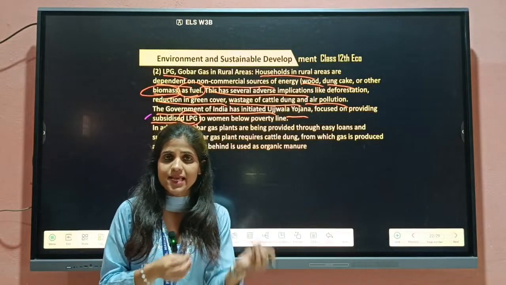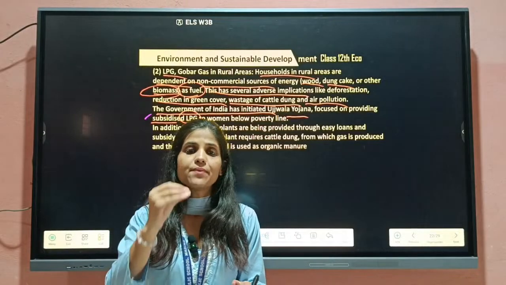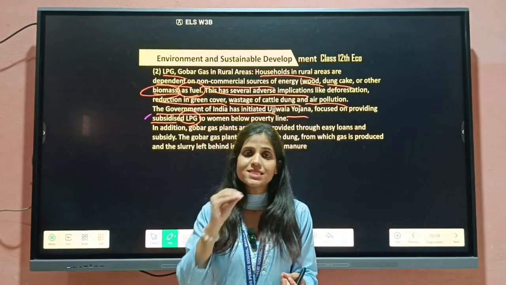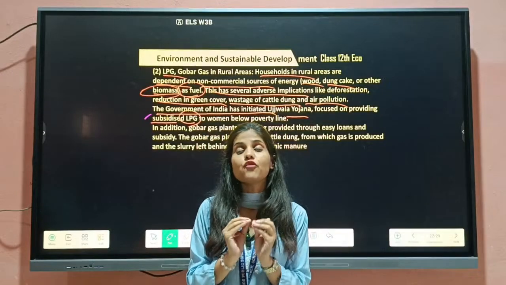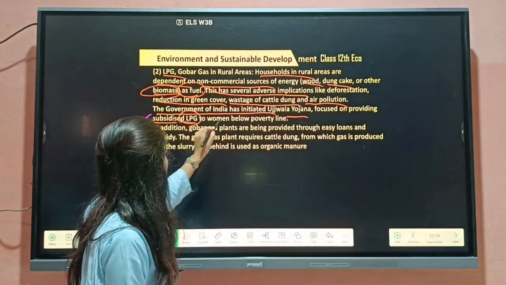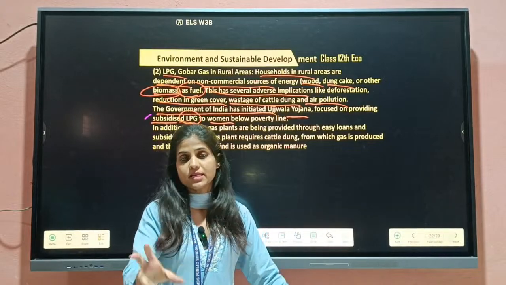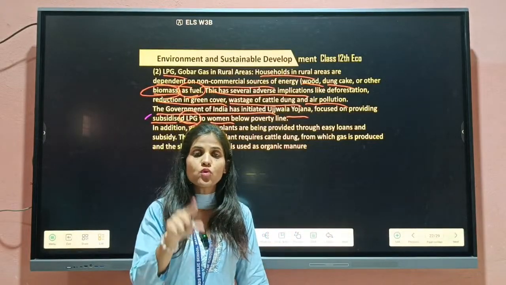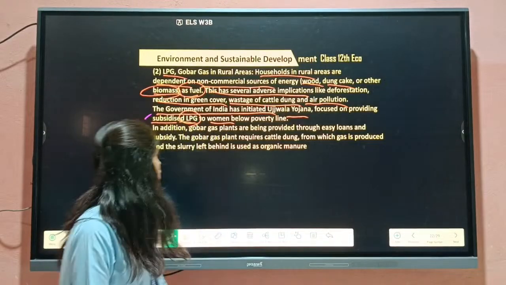Two things are there, tax and subsidies. Because of tax, the price of the goods is increasing, and because of subsidy, the price of the goods is decreasing. And these are especially for those people who can't fulfill their basic needs. So basically, I'm talking about subsidies to the women, who play the main role there, those women who can't fulfill their basic needs and who are considered in the BPL, below poverty line.